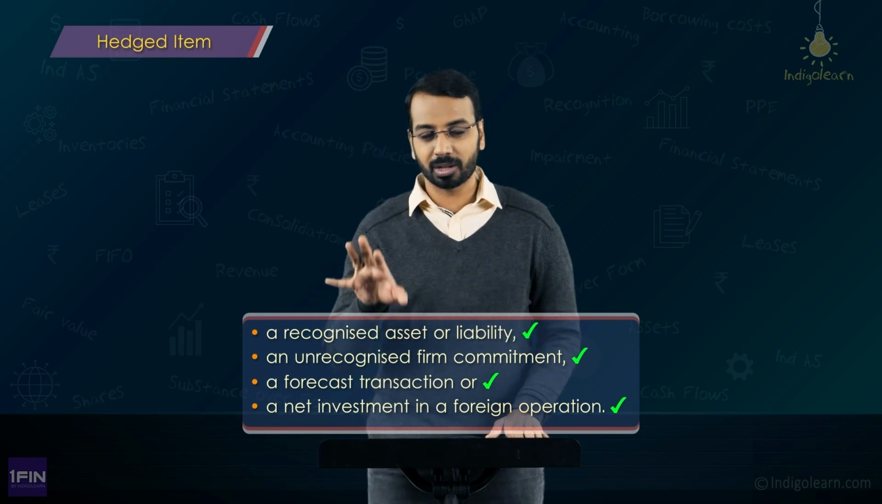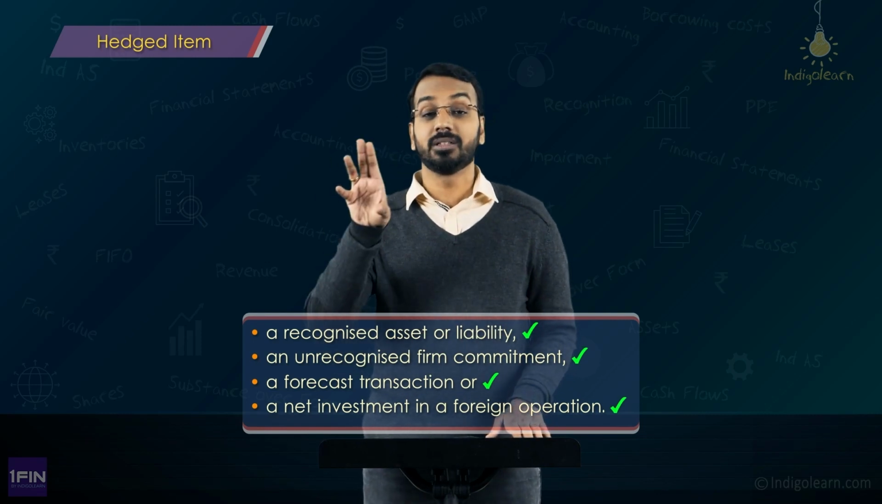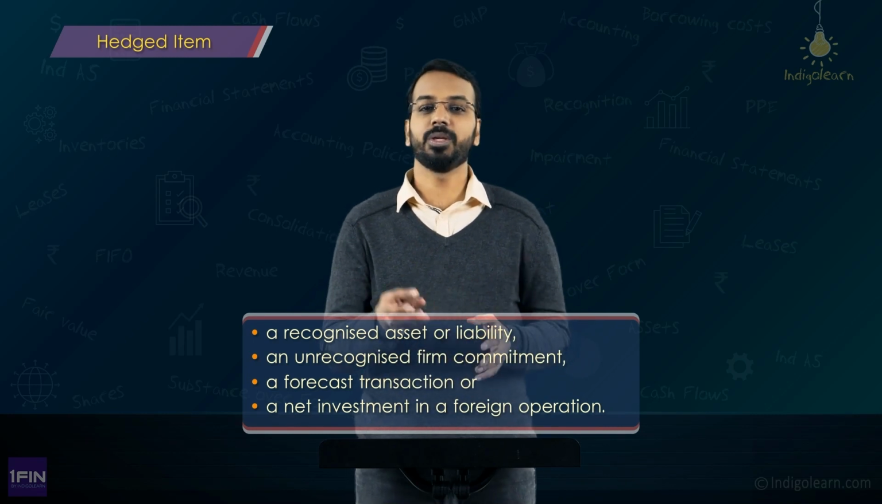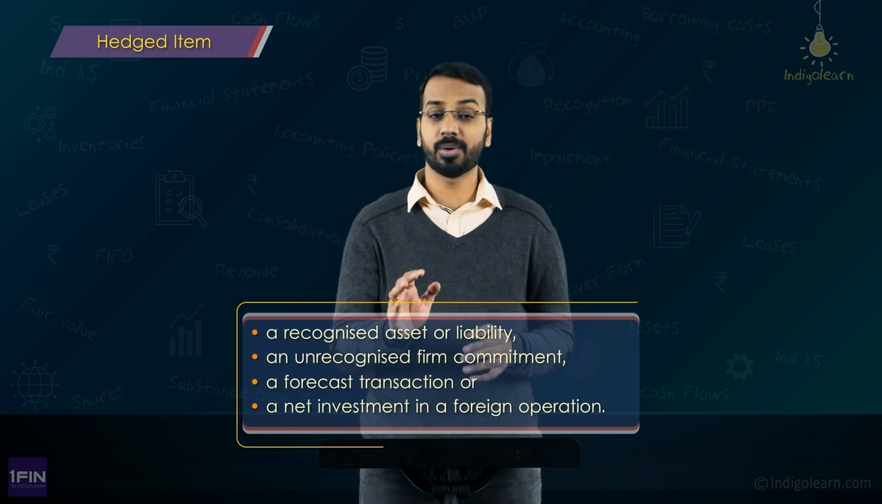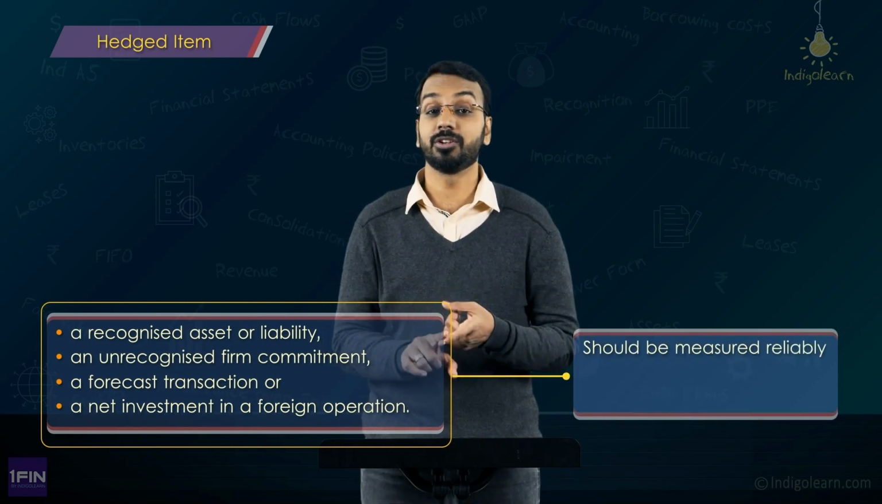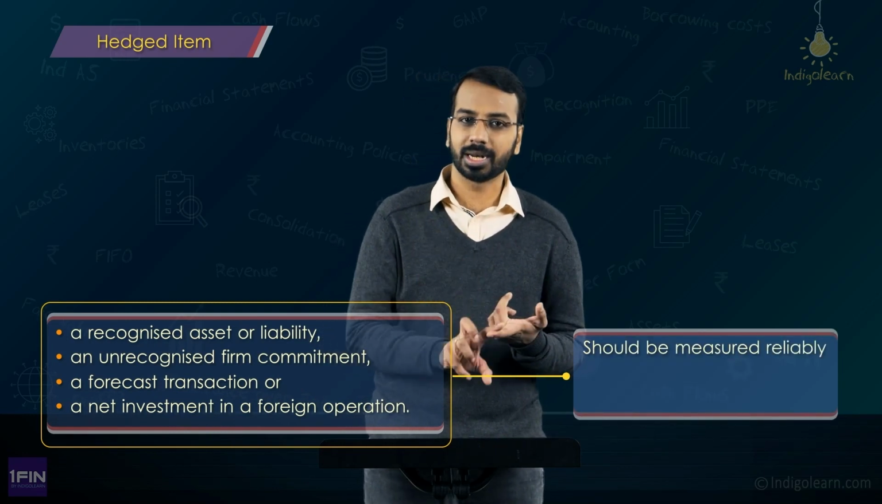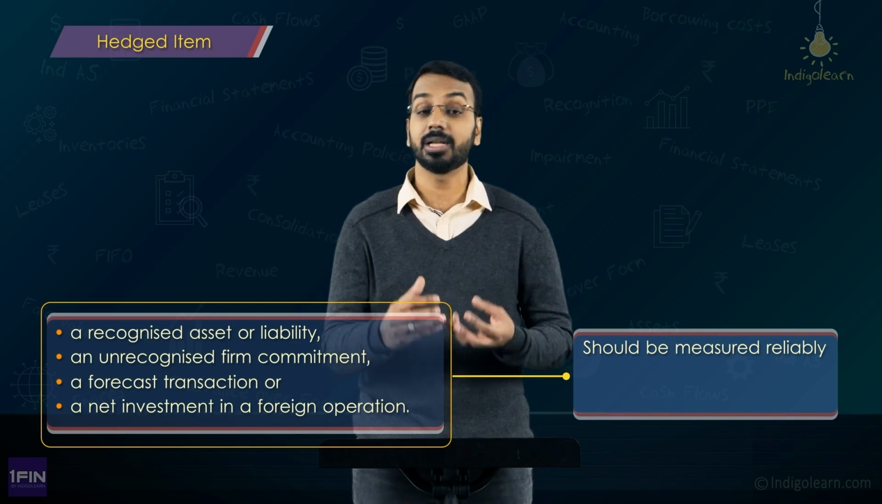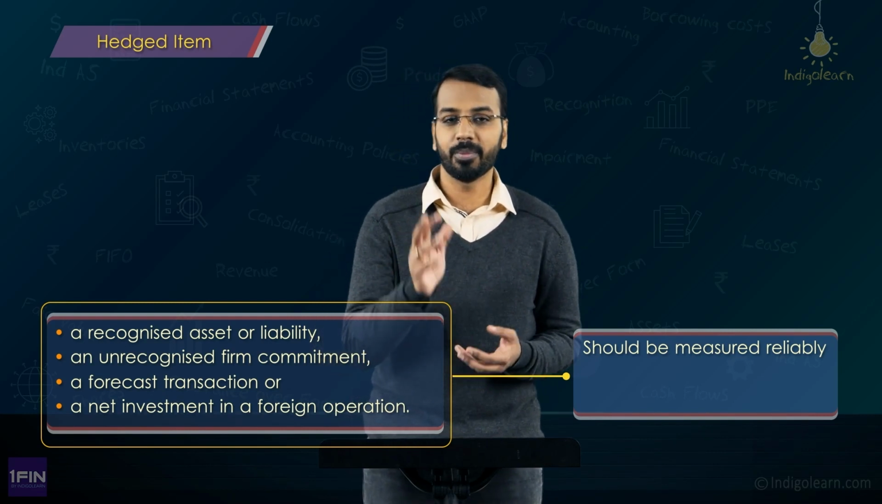So, we have talked about all the items which form part of the hedged item. Now, we have understood what all are considered to be hedged items. Few things that you have to keep in mind and remember is hedged items must be measured reliably. So, you must be able to measure reliably. Of course, assets and liabilities you recognize only when you measure them reliably, but in other cases also you must be able to measure them reliably.